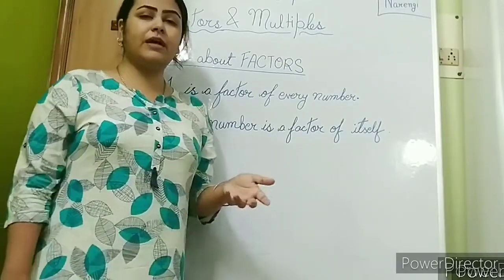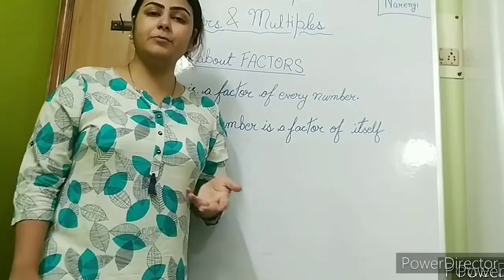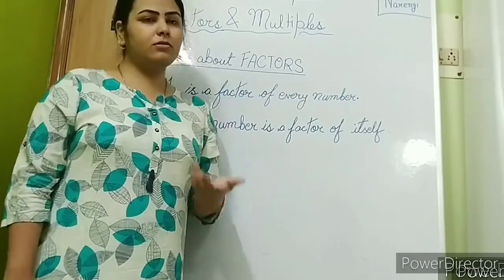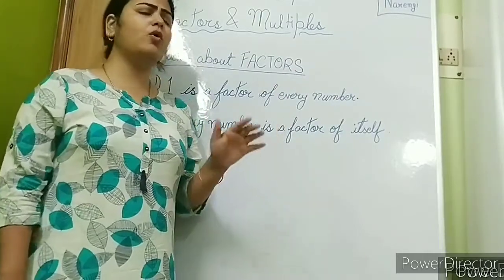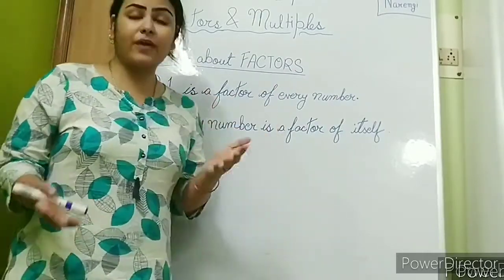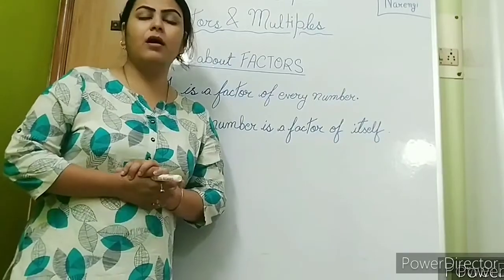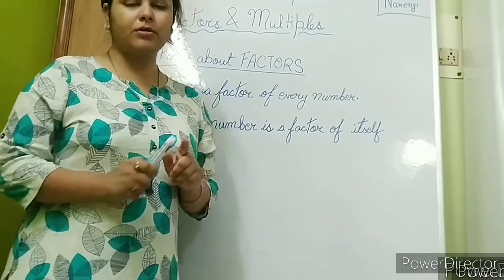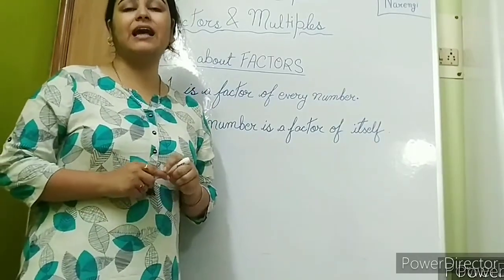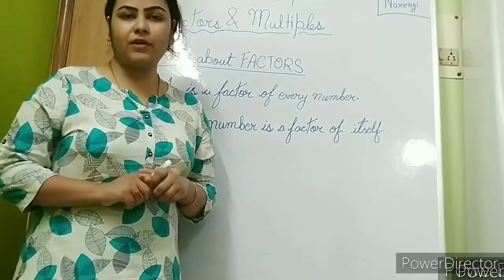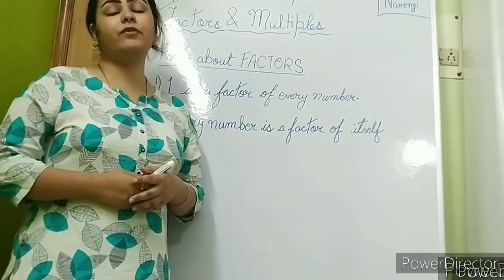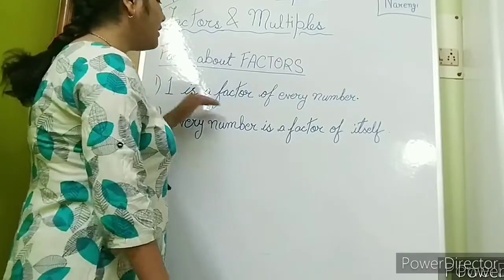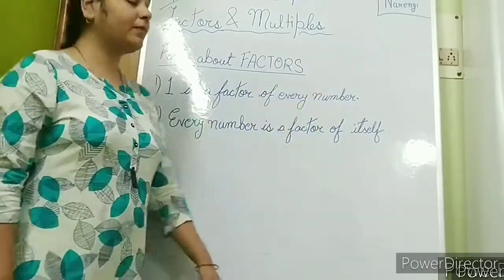If you take 59, 59 is divisible by 1, 5,000 is divisible by 1, 7,649 is divisible by 1. So what were factors? Let's have a quick recap. Factors are the numbers that can divide a given number, right? So since 1 is capable of dividing every number, 1 is a factor of every number.